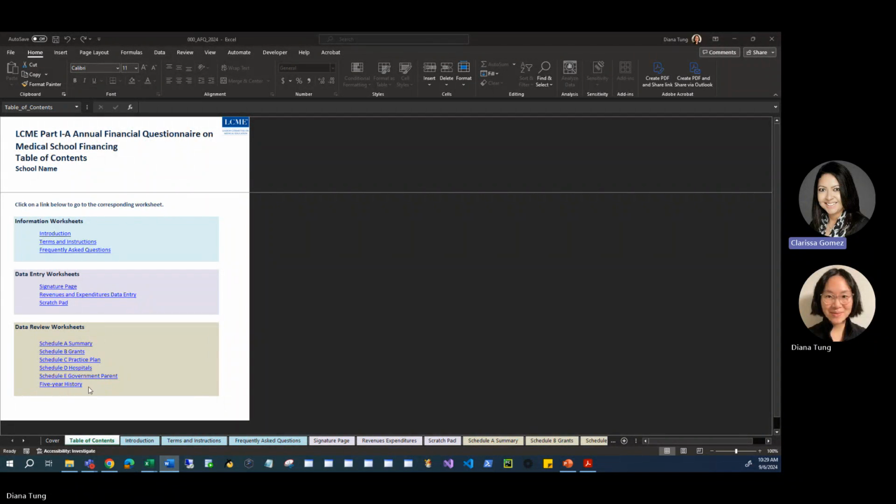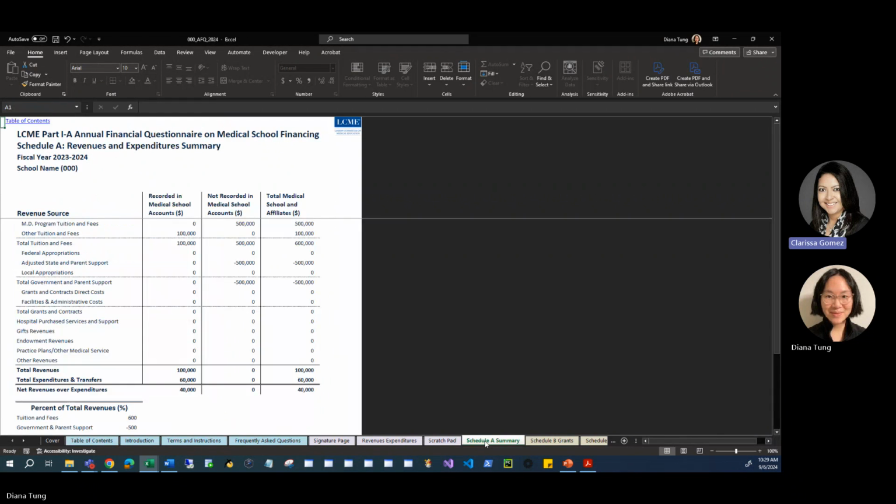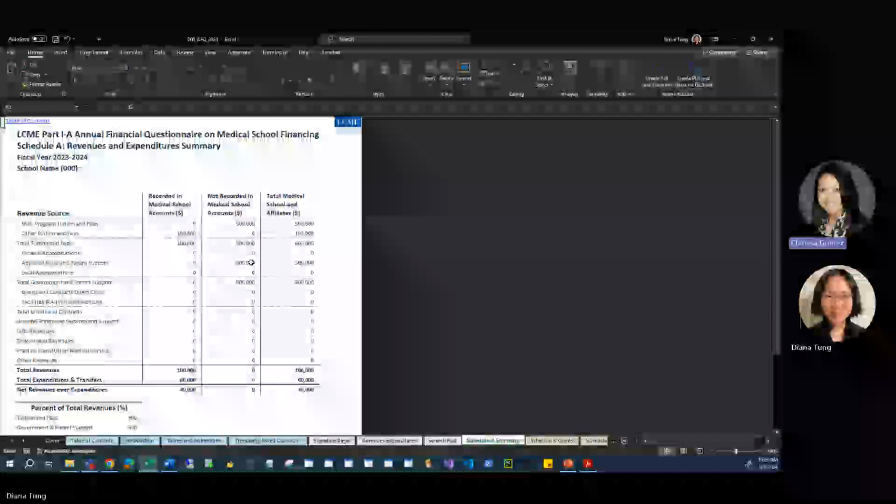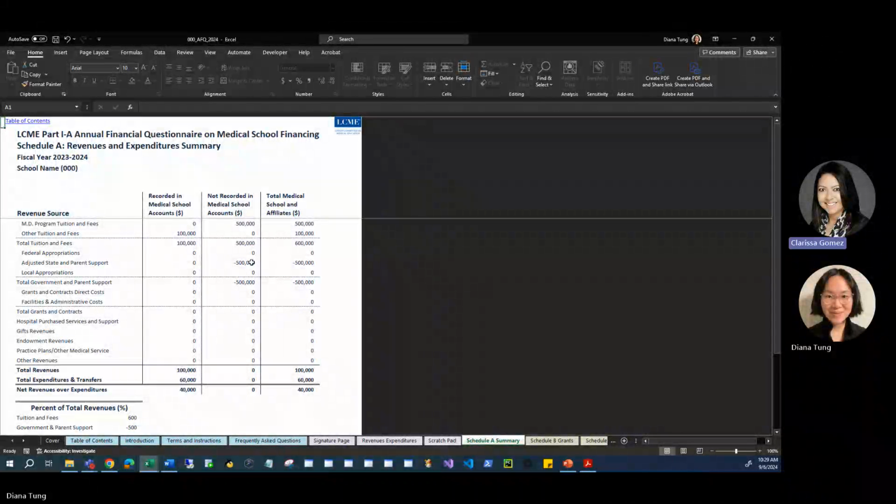Click on the Schedule A summary worksheet to see how the data entered into the Revenues Expenditures worksheet is reflected in the summary report. We will click on the worksheet to look at Schedule A. Notice how tuition revenues and expenditures and the adjustment to state and parent support are reflected on this schedule. When we click on cell E15, we see the data comes from cell I18 on the data entry sheet.